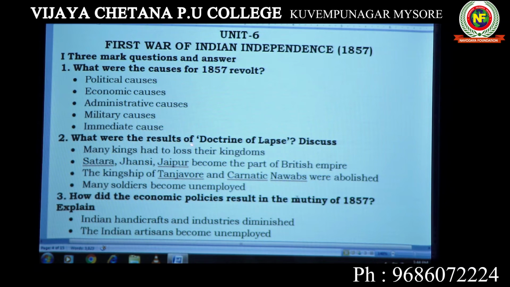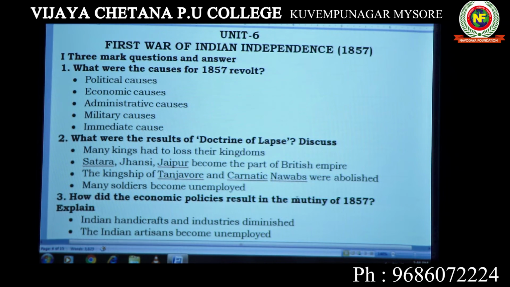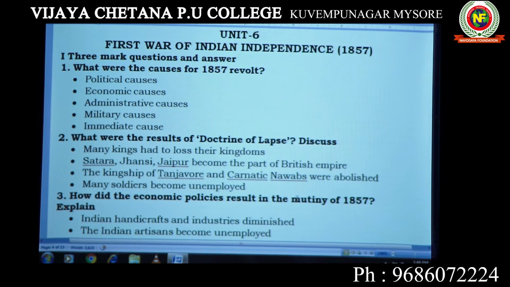Next, what were the results of the doctrine of lapse? You know the doctrine of lapse was introduced by Dalhousie. If native rulers didn't have any natural heir, adopting a child was rejected. If they adopted a child, it would not have any rights over the throne. In this situation, the native region would lapse to the British. That is what I call the doctrine of lapse.